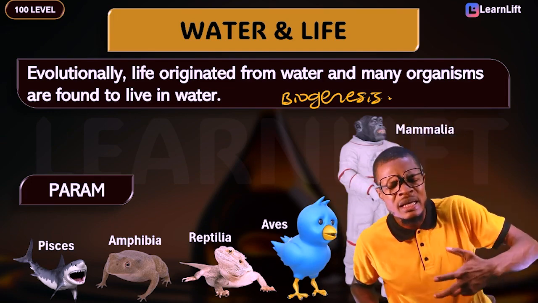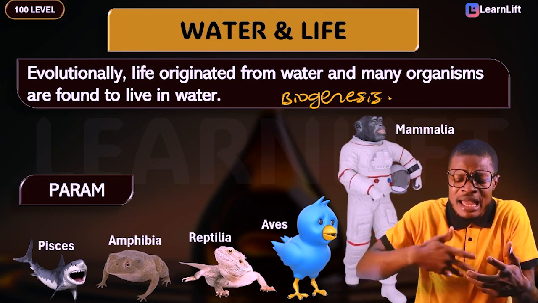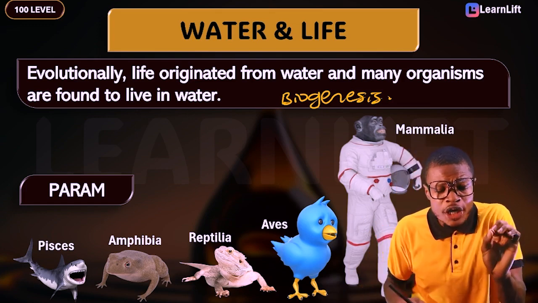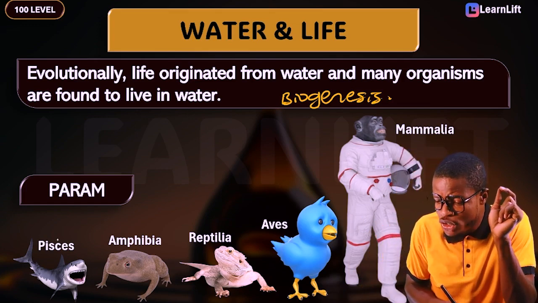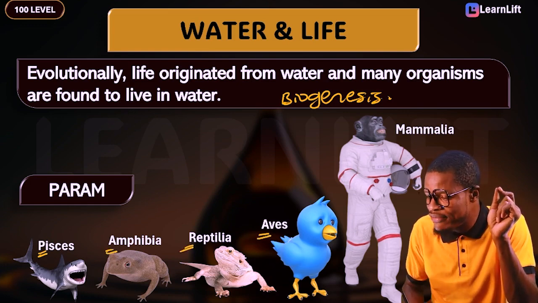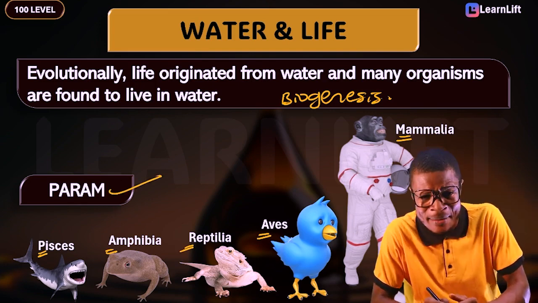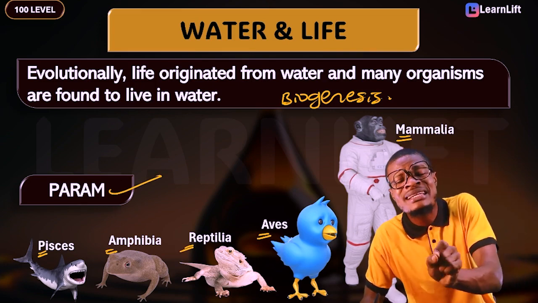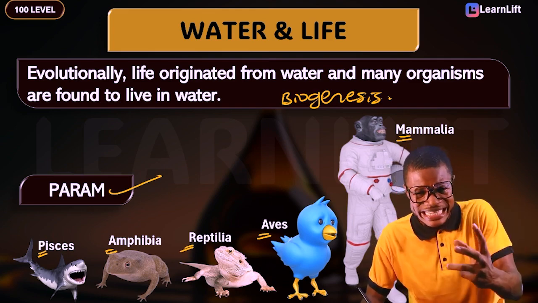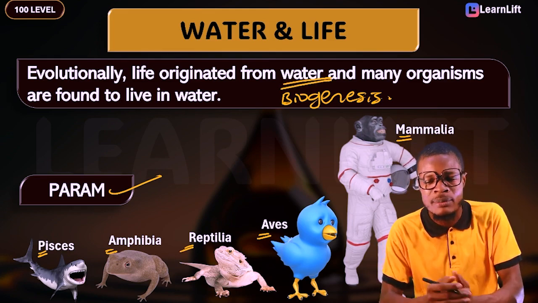And under your mammals, you have different examples of your mammals from the name Mammalia. What are they? Examples include your man, your gorilla, your chimpanzee, etc. So if you pick out the acronym of all of these, P for Pisces, A for Amphibia, R for Reptilia, A for Aves, and then M for Mammalia, what will it give you? It will form what is called your PARAM. Are you understanding it now? That's why we said that evolutionarily, life originated from what? Water. A past question and a constant exam question.